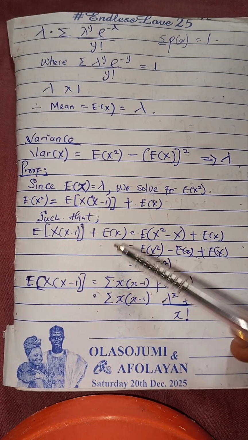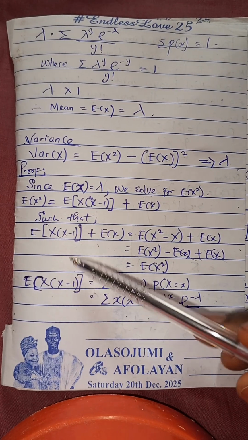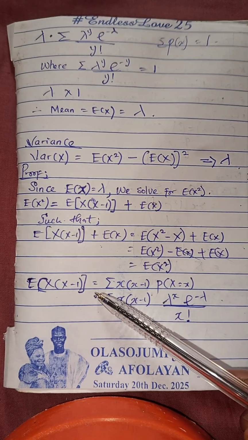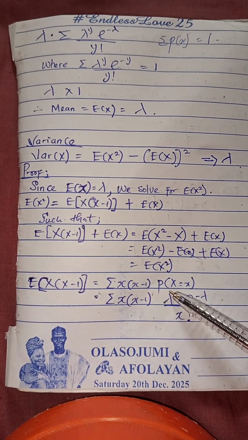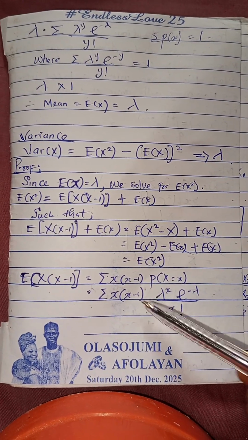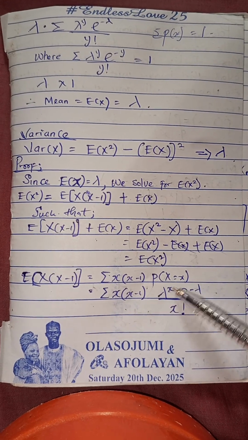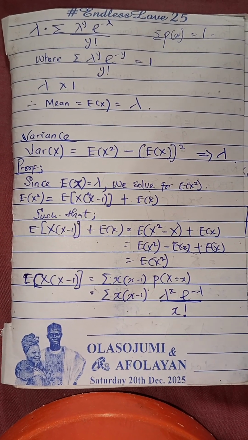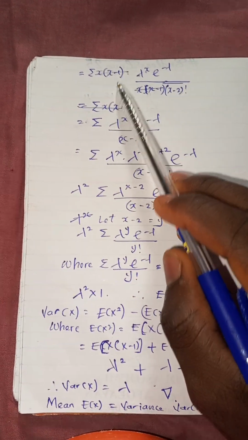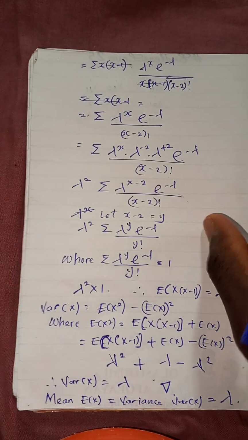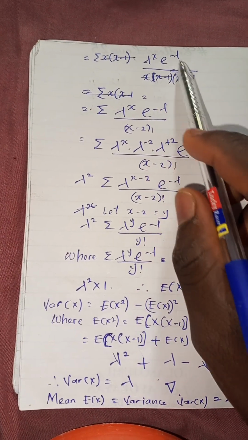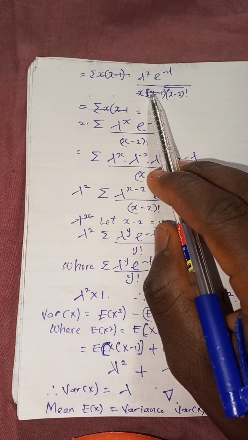So we don't yet know the expectation of x into x minus 1, and it will be summation x into x minus 1 times probability of X equals x. That leads us to our probability of X, which is lambda raised to power x, exponential minus lambda, over x factorial. So we get summation x into x minus 1 times lambda raised to power x, exponential minus lambda, over x factorial.